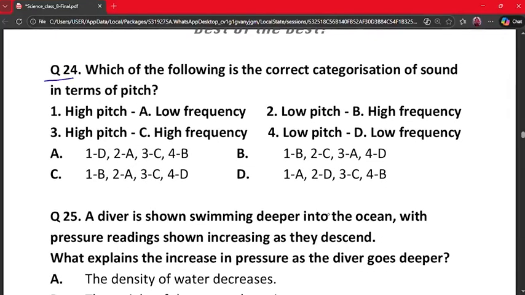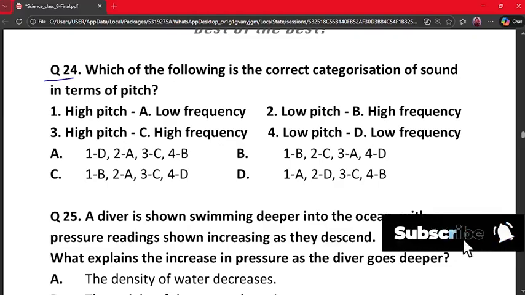Which of the following is the correct categorization of sound in terms of pitch? High pitch, low pitch and low pitch. A. Low frequency, B. High frequency, C. High frequency and D. Low frequency. So here high pitch means high frequency and low pitch means low frequency. Pitch depends on vibration rate.